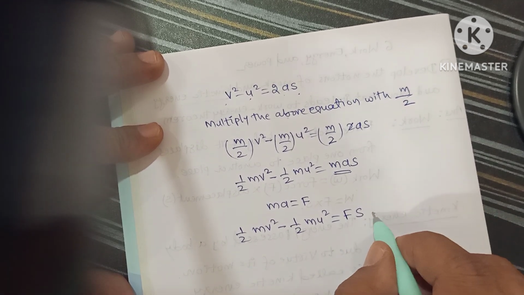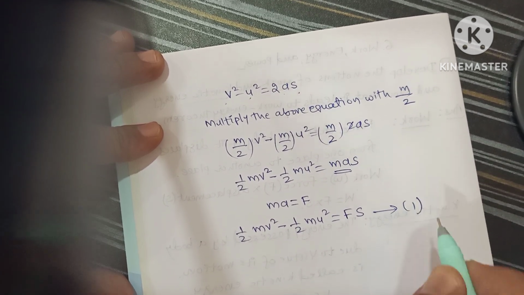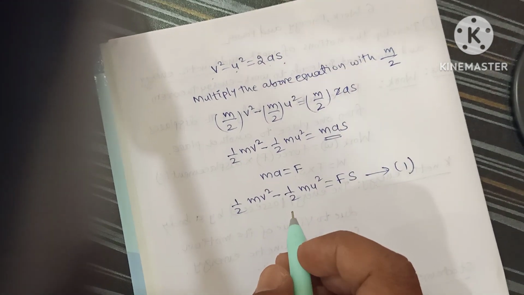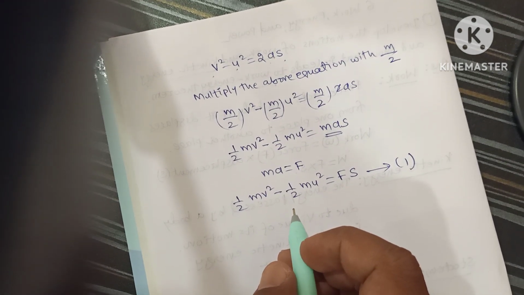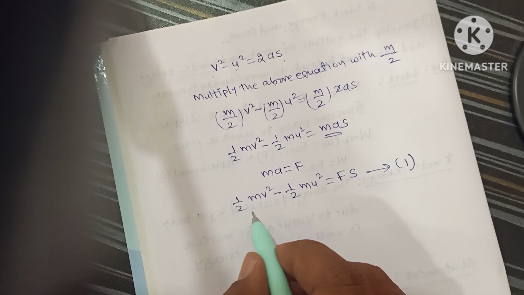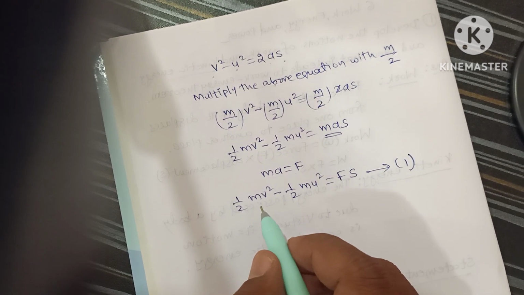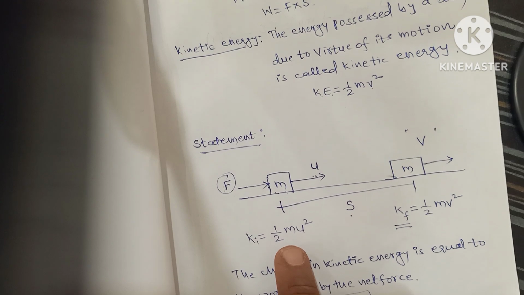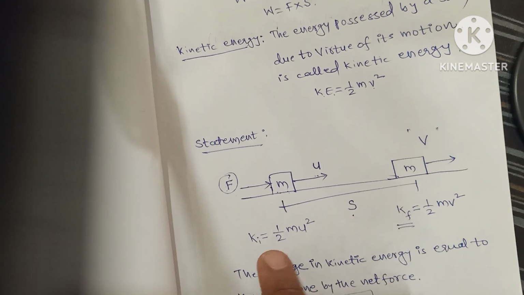Okay, so this is equation number 1. Now this equation leads to the statement of work energy theorem, where this is the final kinetic energy and this is the initial kinetic energy, Kf and Ki.